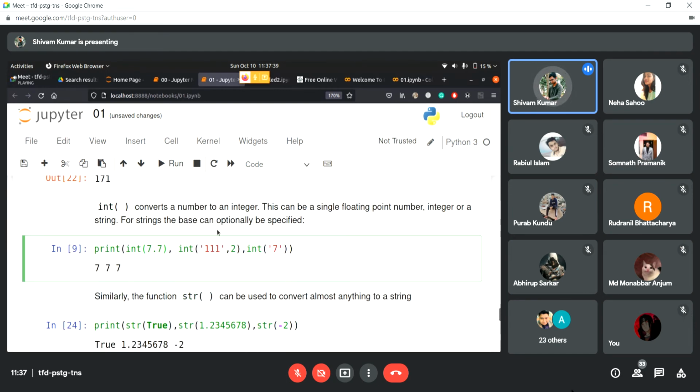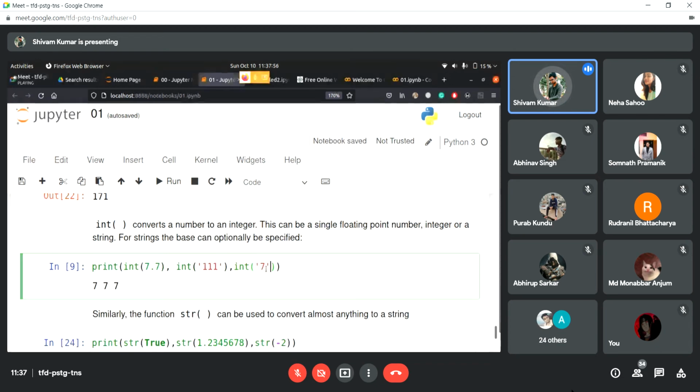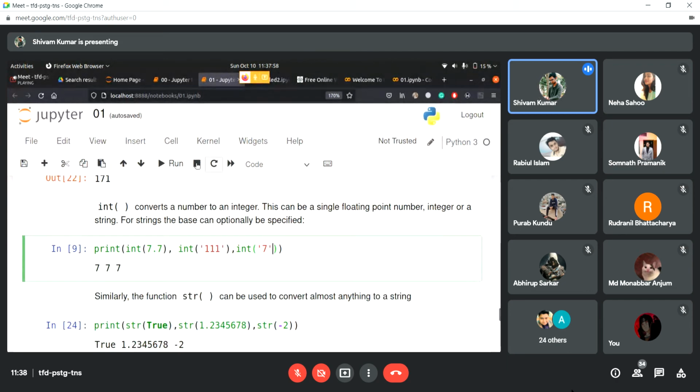And then we have arguments here. Don't worry about this. Integer can also convert strings into numbers. Suppose we have a string that says 111, and we have an integer that is 7. If we run this, we're going to get 111. It has converted the string value 111 into an integer value.